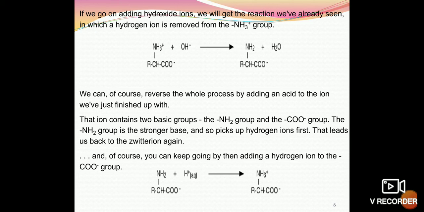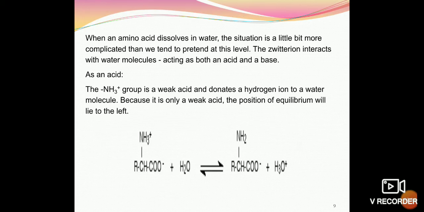So again there is formation of the zwitterion. When an amino acid dissolves in water, the situation is a little more complicated than we tend to pretend at this level. The zwitterion interacts with water molecules, acting as both an acid and a base. As an acid, the NH3+ group is a weak acid and donates a hydrogen ion to a water molecule.